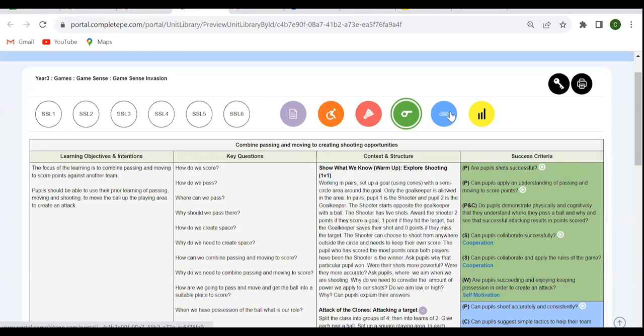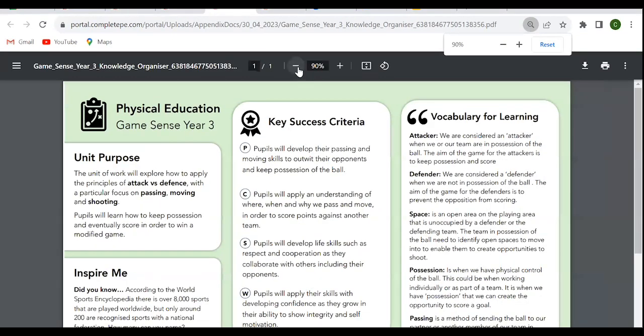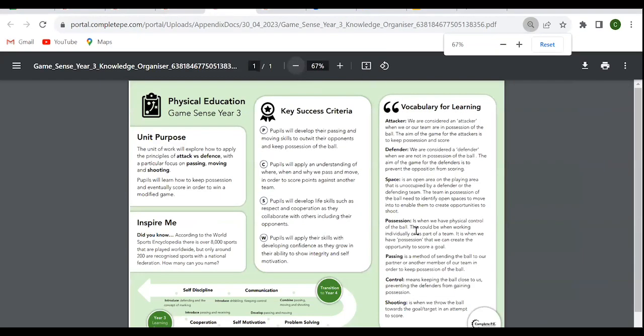And then the appendix icon is our blue icon. If nothing else, in the appendix, you'll always find a knowledge organizer. This will give you the key vocabulary. This is bespoke to that particular unit of work.